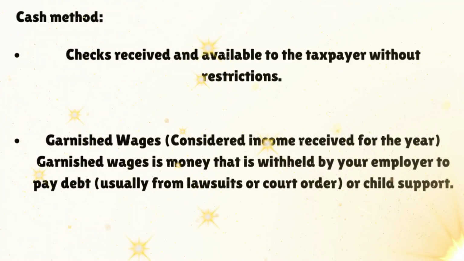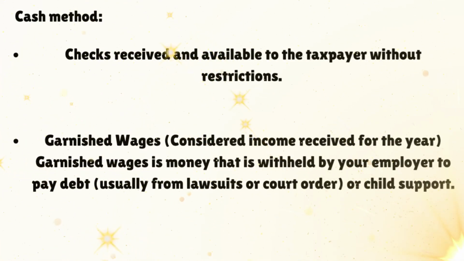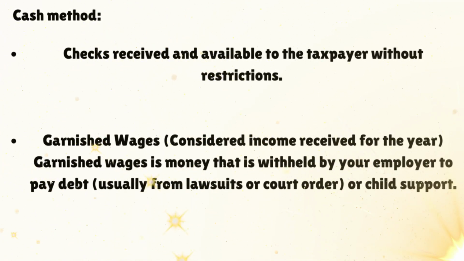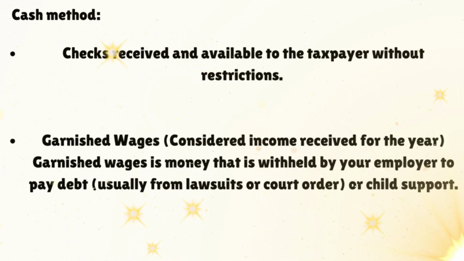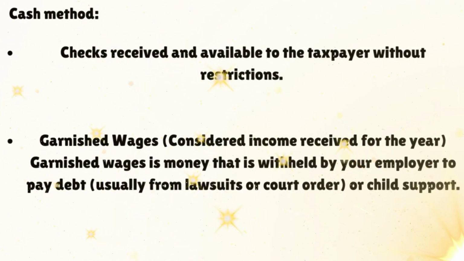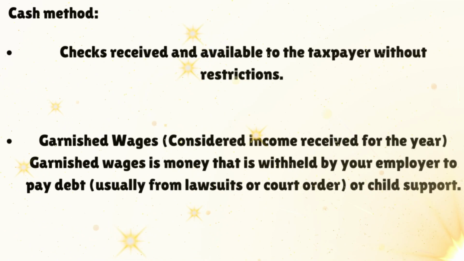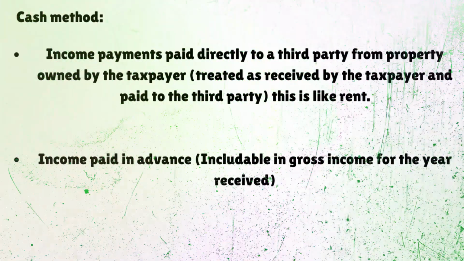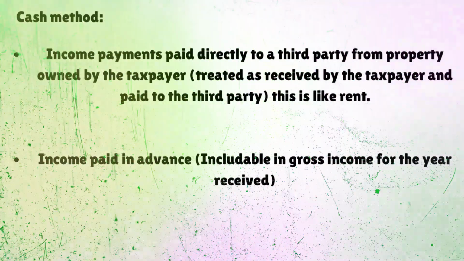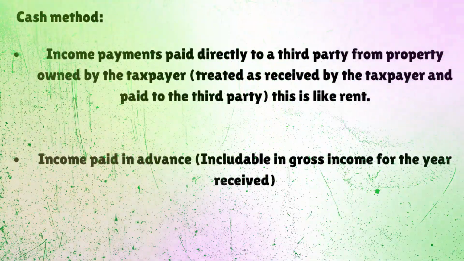Some examples of this cash method are checks received and available to the taxpayer without restrictions. Also, garnished wages are considered income received for the year. Garnished wages is money that is withheld by your employer to pay debts, usually from a lawsuit or a court order. Child support is one of the best examples I can give you. Income paid directly to a third party from property owned by the taxpayer is also treated as received by the taxpayer, and it's usually from something like rent. That's the best example of that.